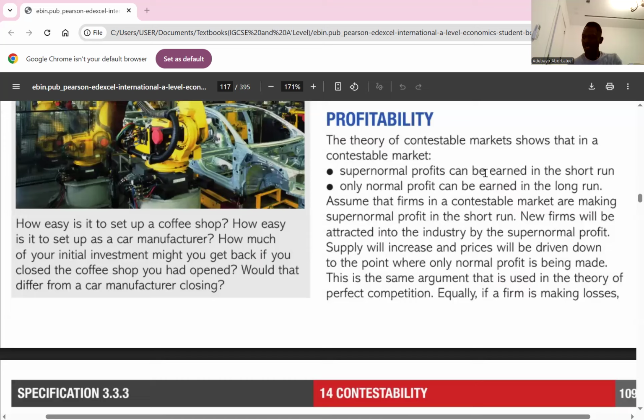Is it clear? So that takes us to the implications now. The implications of contestable market for the behavior of firms on profitability and pricing decision. Are you there? Yeah. Okay.